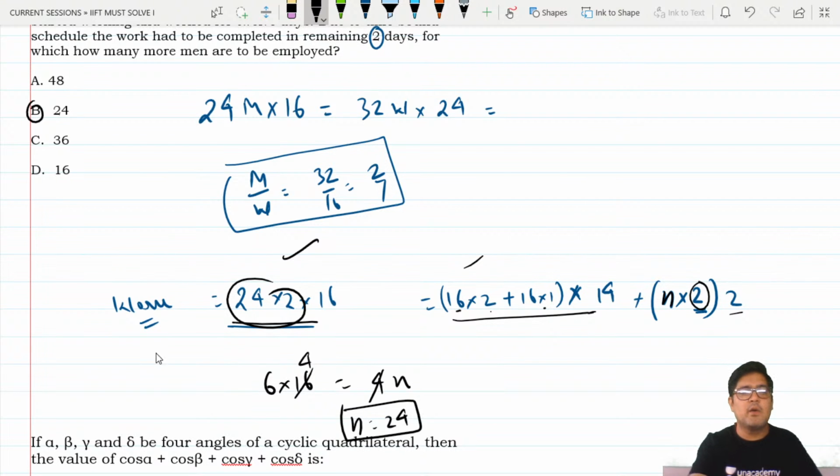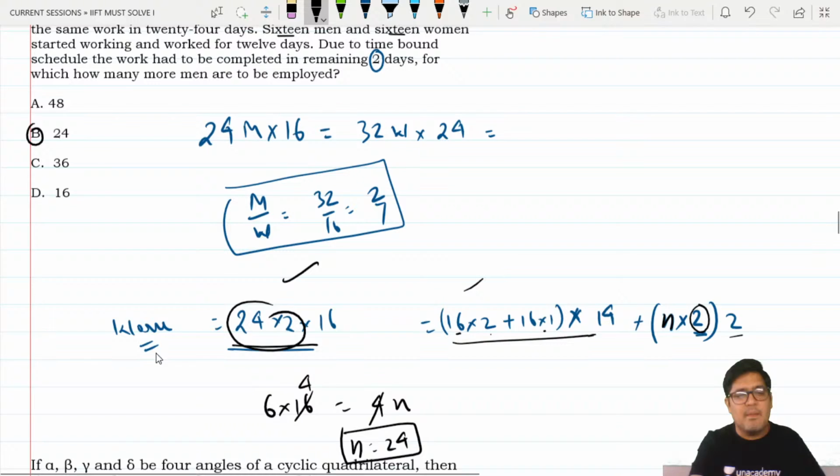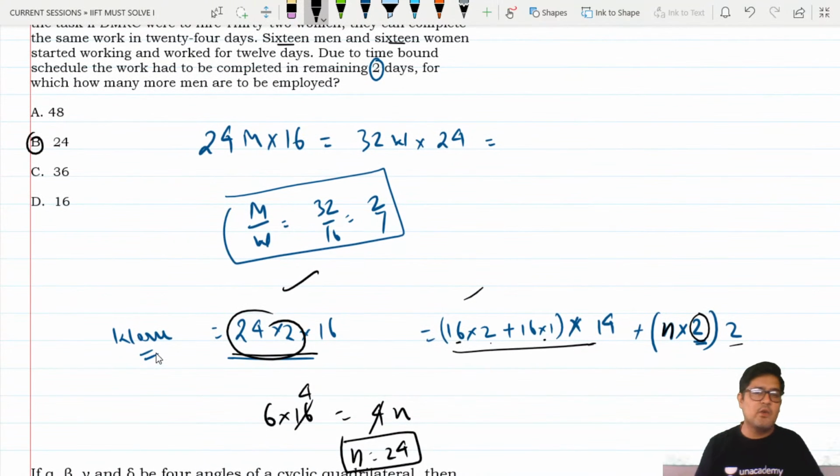Learn these methods, beta. By applying these methods and thinking this way, I am able to score decently in the exam. So learn these methods, apply these methods, and I will see you guys in the next session of IIFT questions.